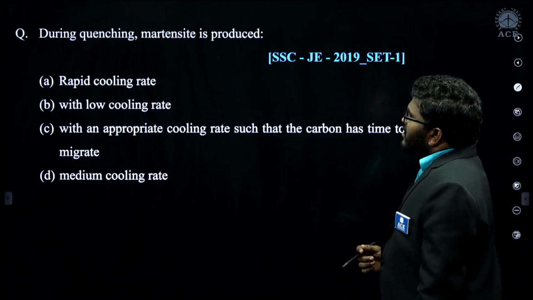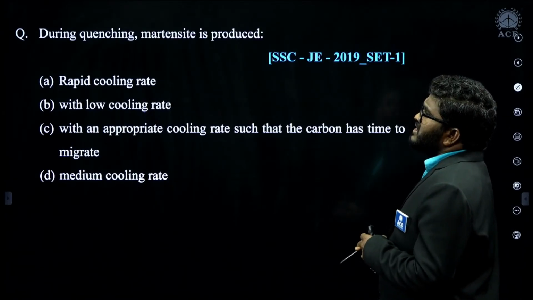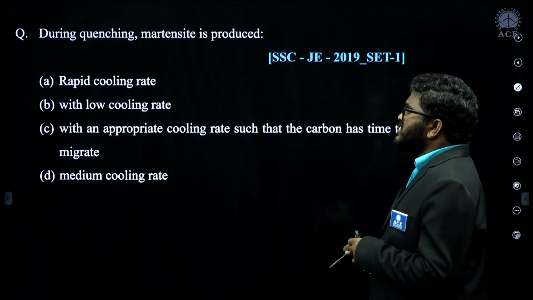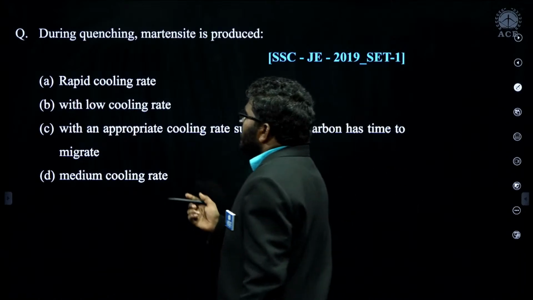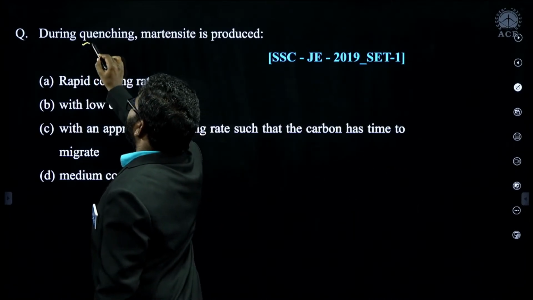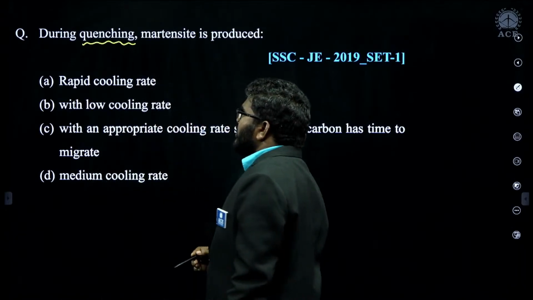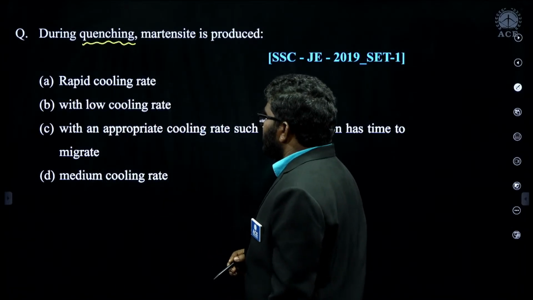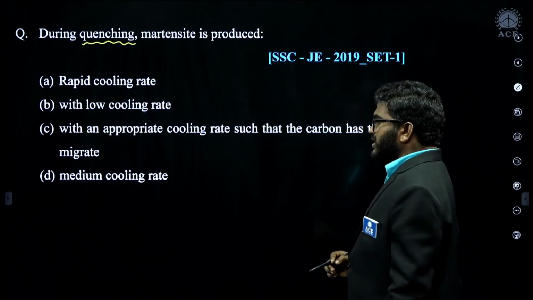Right. Now, during quenching, martensite is produced. Yes, by quenching the material, we get martensite. Now, what type of cooling are we doing? Rapid cooling rate, low cooling rate, or an appropriate medium cooling rate such that the carbon has time to migrate?